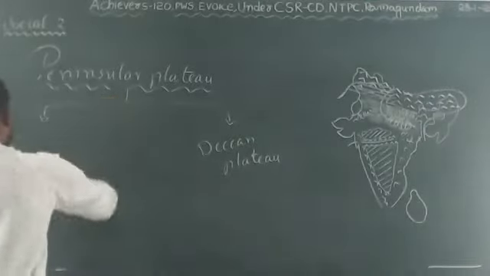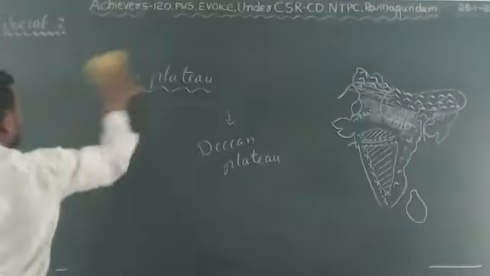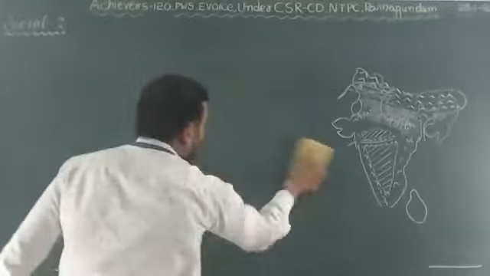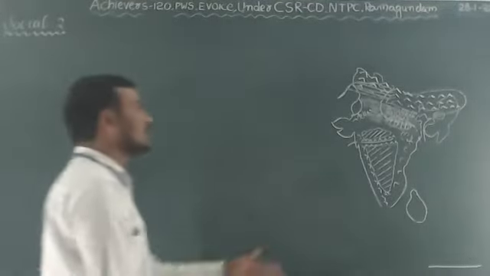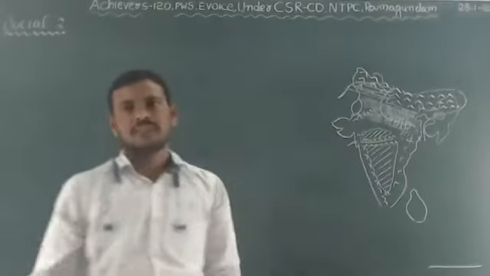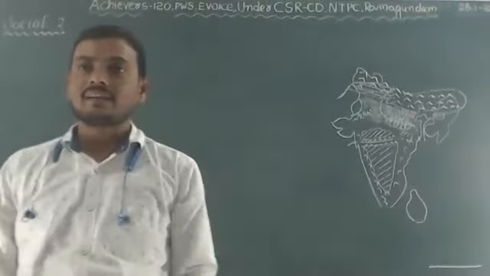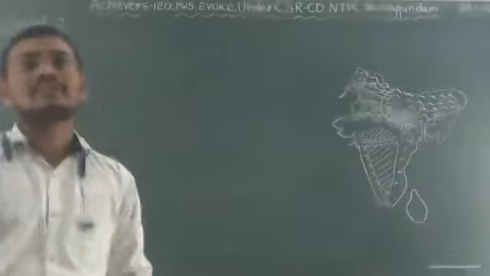See, as I told you, the northern plains are very fertile with plenty of water which can support cultivation, but the plateau region doesn't support cultivation because this is rocky terrain with valleys and rounded hills.